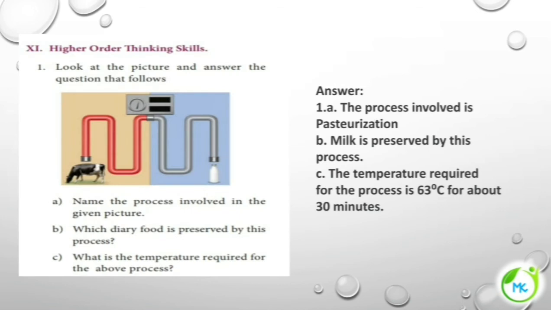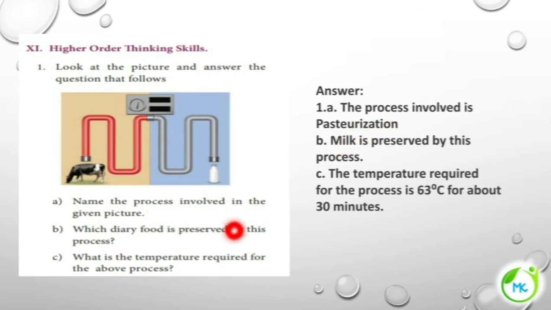Higher order thinking skills. Look at the picture and answer the following questions. Name the process involved in the given picture. Here you could see they have shown a picture of a cow and a picture of milk, and they are doing some kind of food preservation technique. So it is understood from this picture. What is the name of the process? The name of the process is pasteurization.